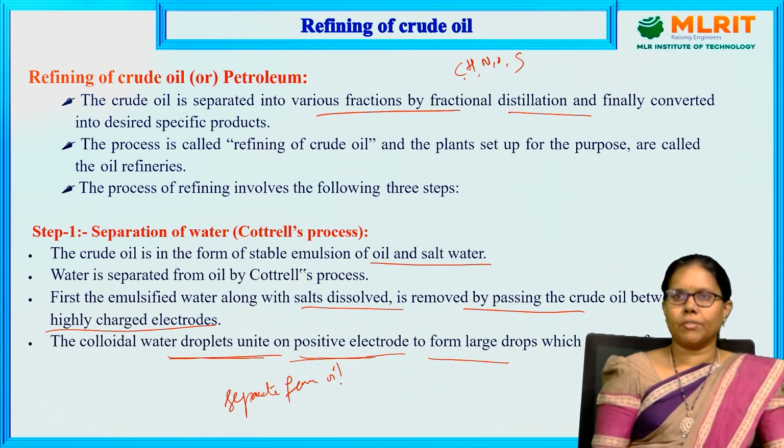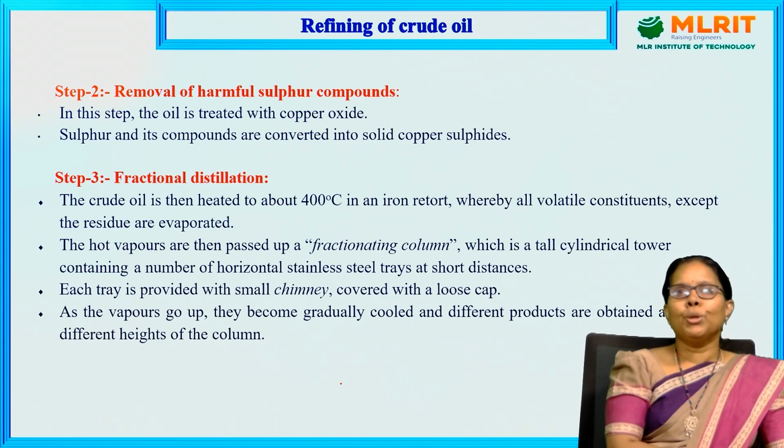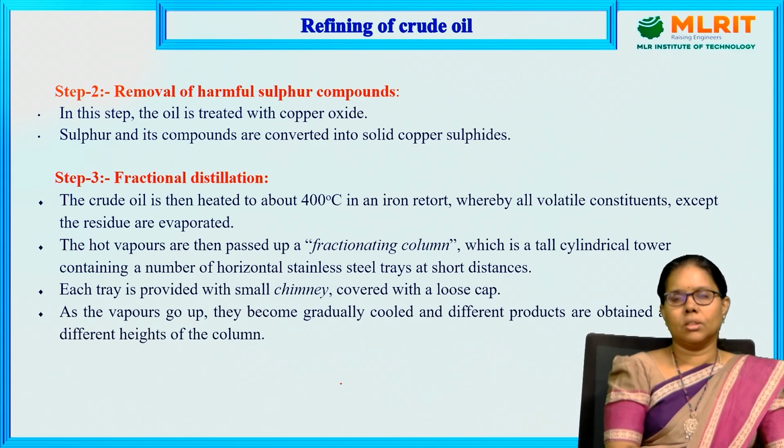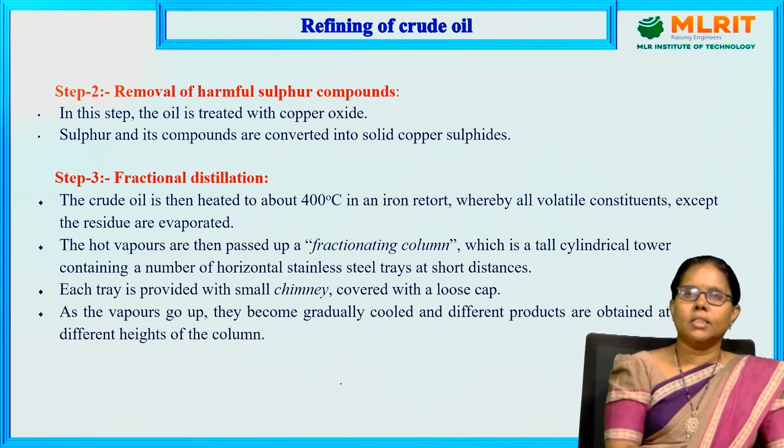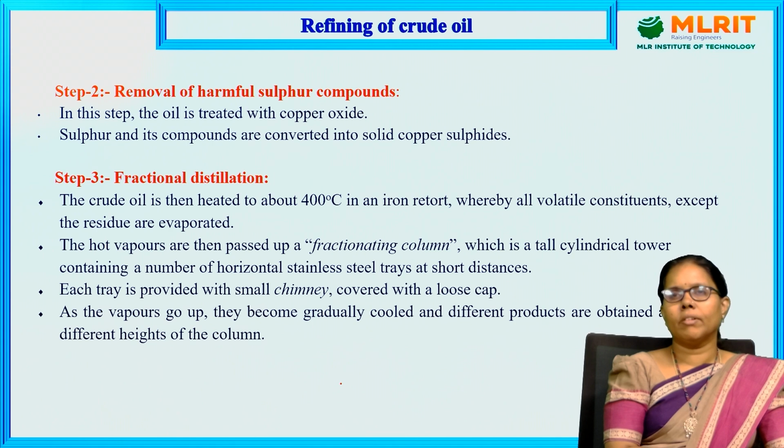The next step is removal of harmful sulfur compounds. In this step, the oil is treated with copper oxide, and sulfur is converted into copper sulfide. If we want to remove the sulfur content, we just add copper oxide and stir it well. All the sulfur is converted into copper sulfide, and we can separate the precipitate. Then the oil is free from water and sulfur.